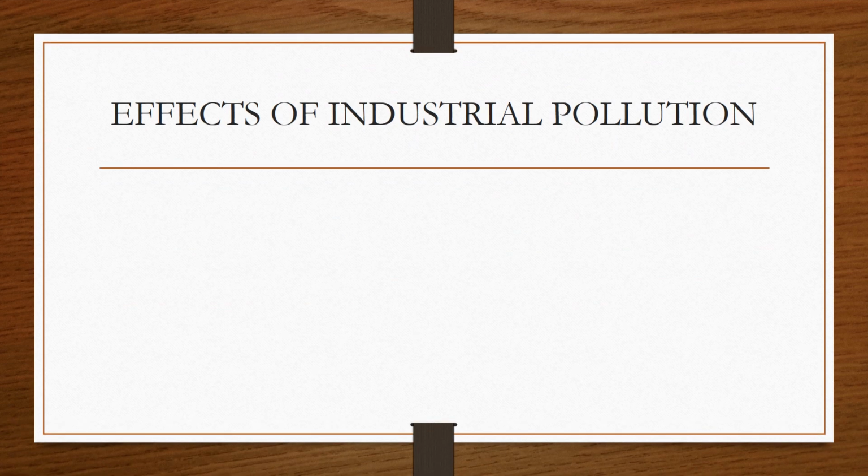The effects of industrial pollution, followed by the measures taken by the government. Now, what are the effects of these industrial pollution? I just told you that it degrades the natural environment. Degrades the natural environment means the air, the soil, the water, they have their own natural quality. So if we add the pollutants in these, automatically the quality of the nature degrades.